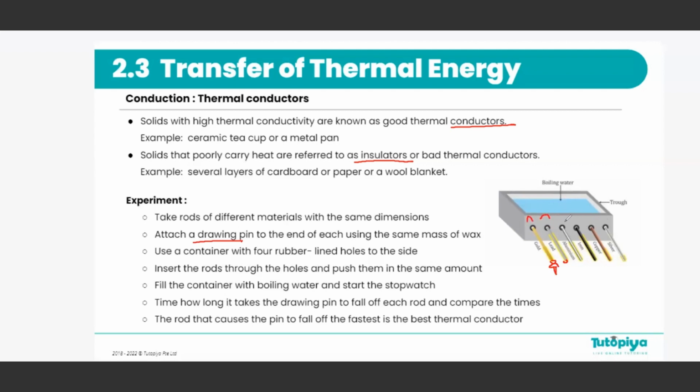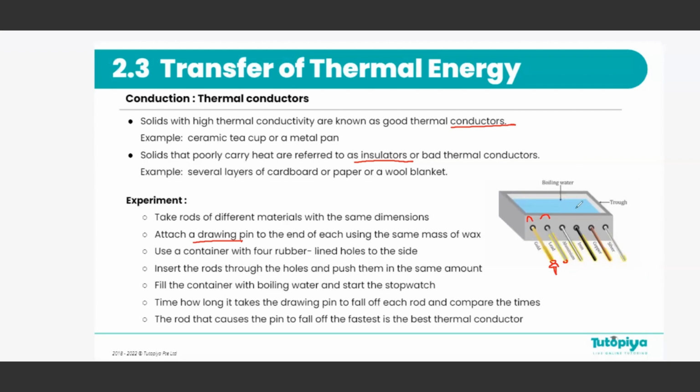The same length should be pushed into the container from the other side. Then we fill the container with boiling water, and as soon as we do that, we need to start the stopwatch. Then, after a while, you'll notice, little by little, the wax at the other end of some of these rods start melting.